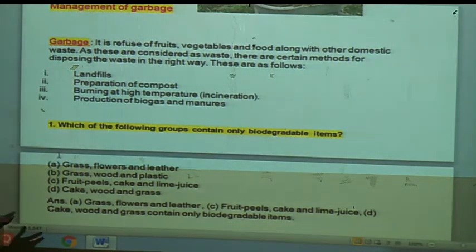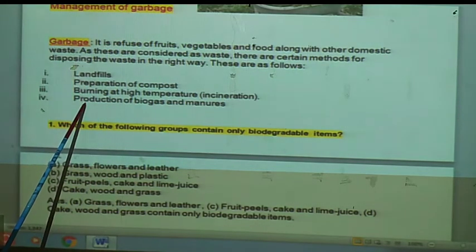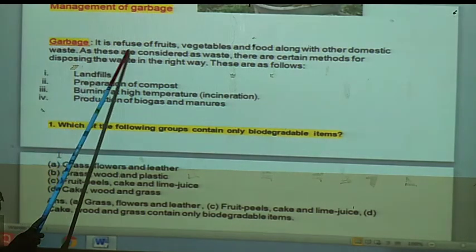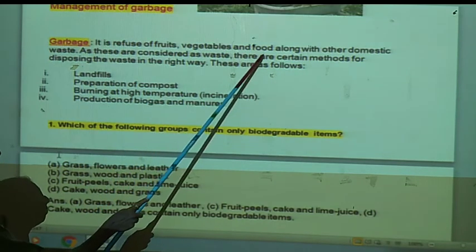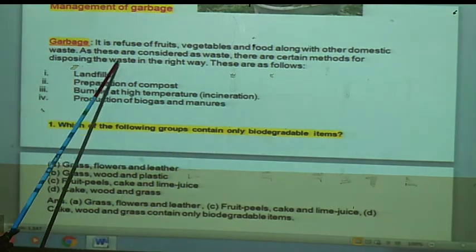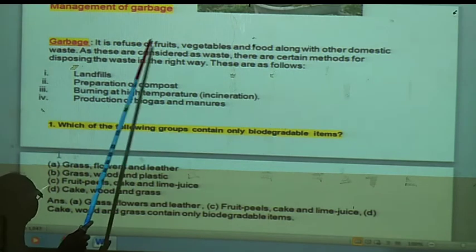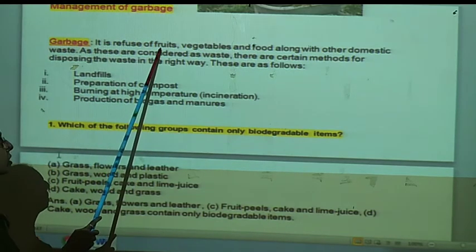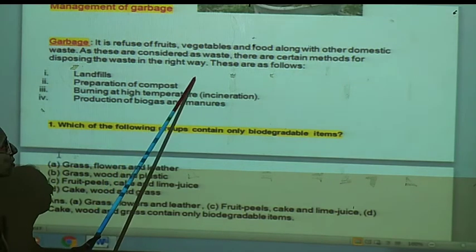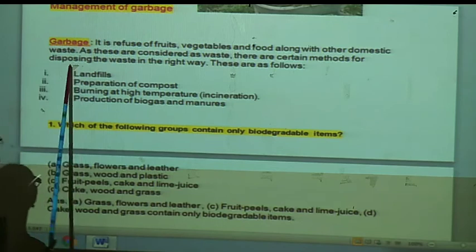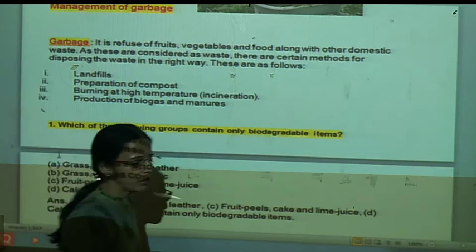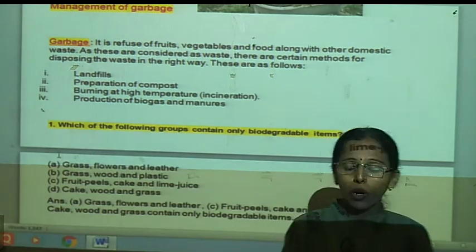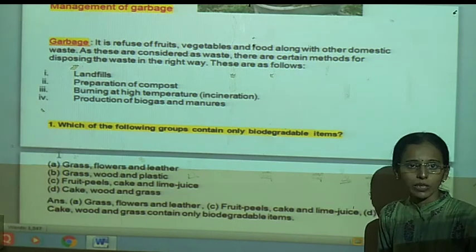So day by day it gets added into the environment, into the soil. So how is the management of this garbage done? There are some methods of garbage management. It is refuse of fruits, vegetables and food along with other domestic waste. These are considered as waste, means leftovers. Domestic waste is vegetable leftovers and fruit leftovers. There are certain methods for disposing of the waste in the right way. Means the government is foreseeing that all human beings manage that waste properly.